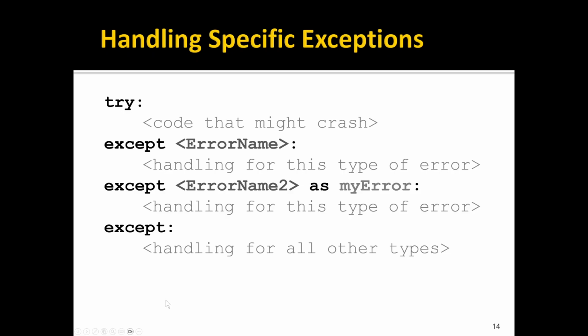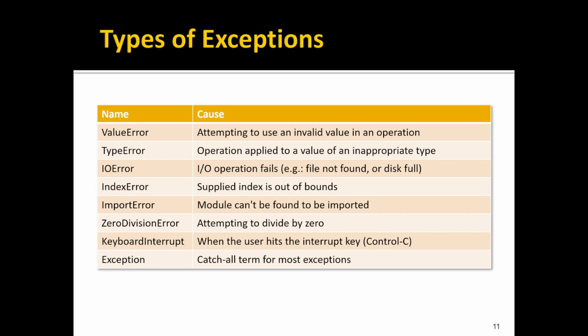This could mean anything from different values and different warning messages, all the way to completely separate functions being executed in response to these errors. In order to know what the name of an error is, you can see that in the crash report that we've seen. We also have it in this table here. So value error, type error, IO error, these are the names of the errors that you would put into your except block in order to catch these specific types of errors.